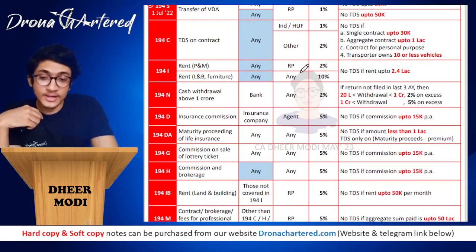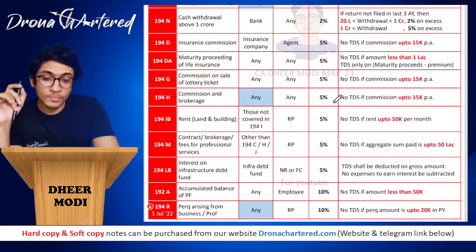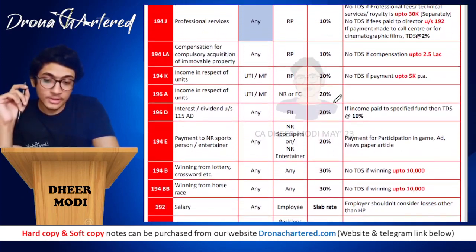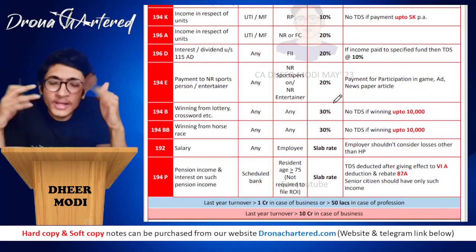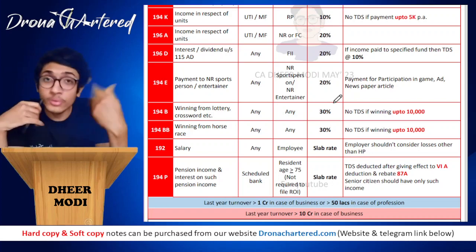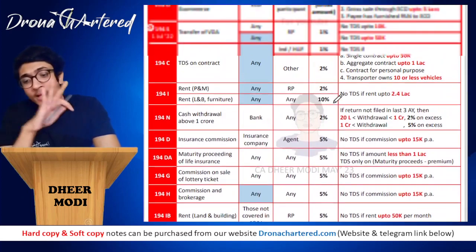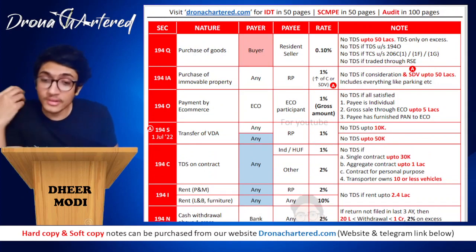Now this section 194I has two rates. Therefore, I had to put 10% over here. Otherwise, it is 2%, 5%, 5%, 10%, 10%, 10%, 10%, 20%, and in the end 30% and slab rate. So just by remembering on what page you had studied this, or whether it was upper or lower, you will be able to remember what rates these were. I've made this chapter as simple and easy as possible for you. So, let's quickly go through the sections. I will not be able to explain in detail.